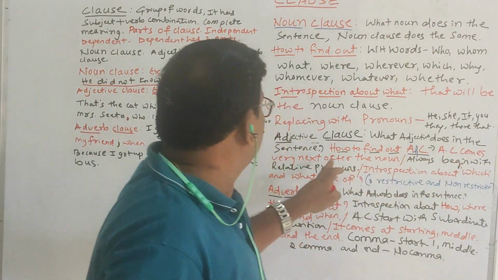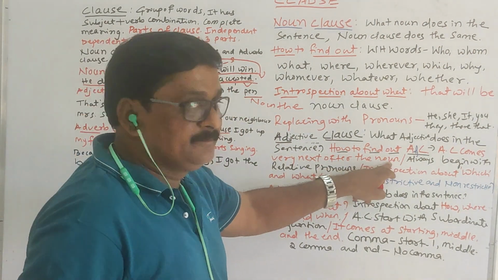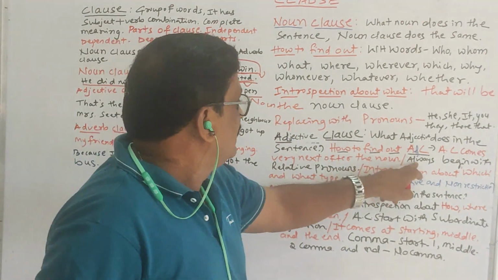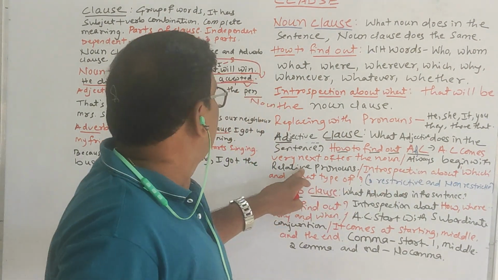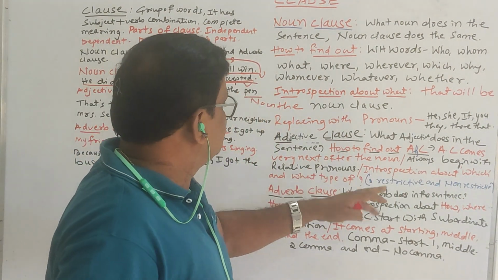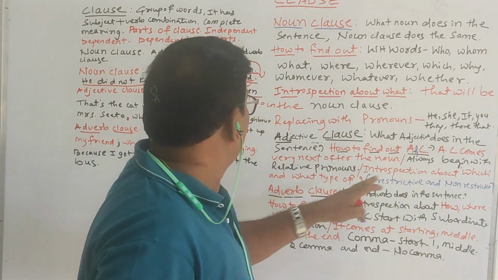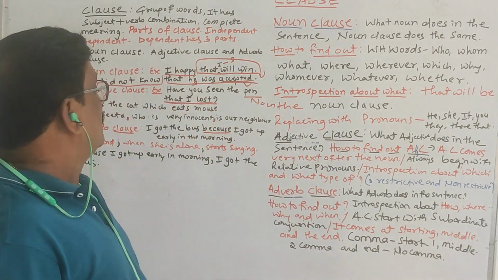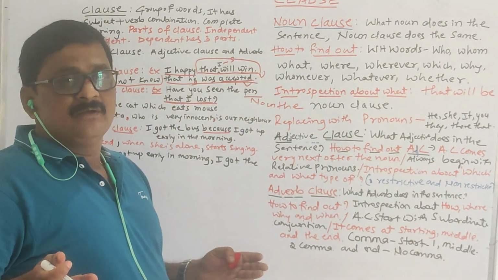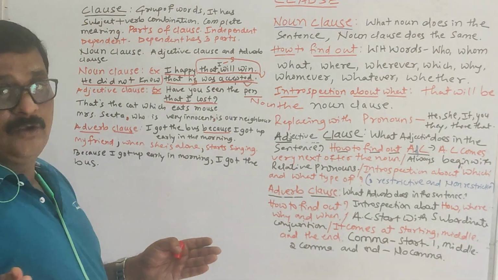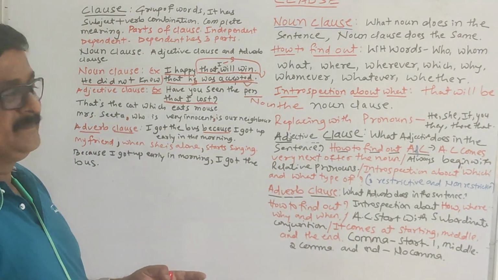An adjective clause comes very next after the noun. Got it? And it always begins with a relative pronoun. It tells about which and what type of thing you have lost or accepted. Got it?